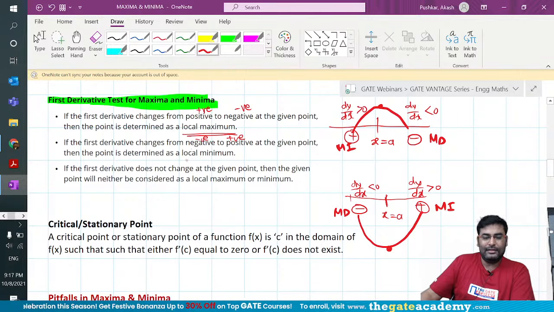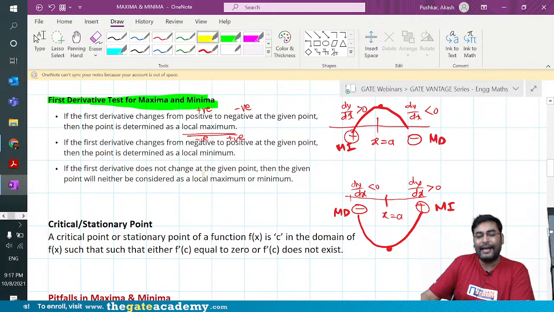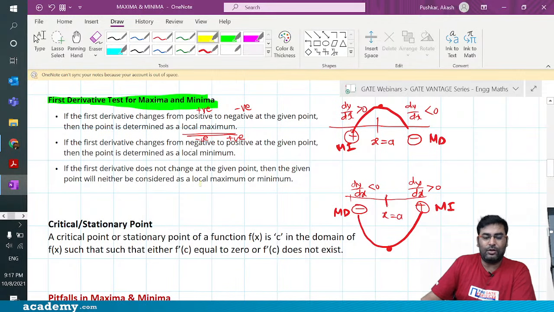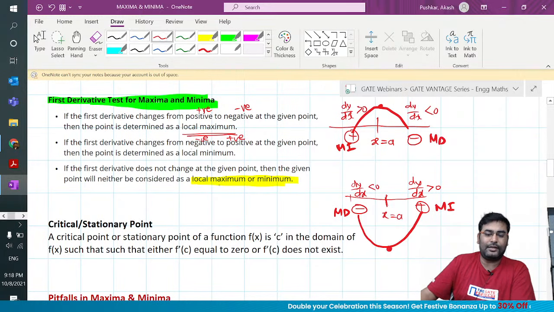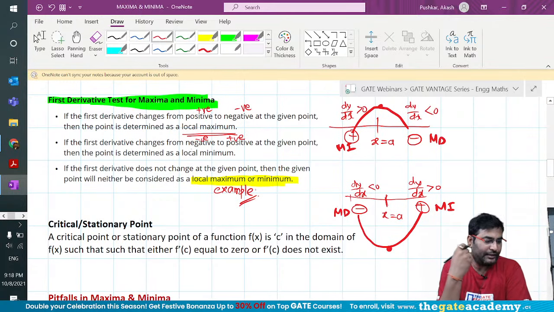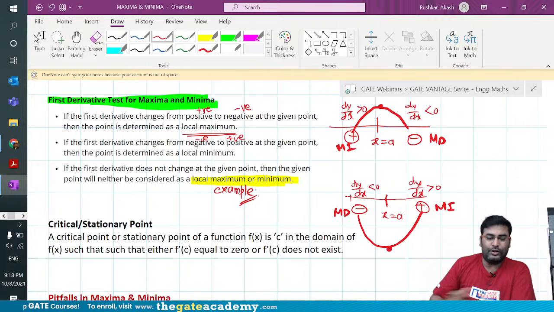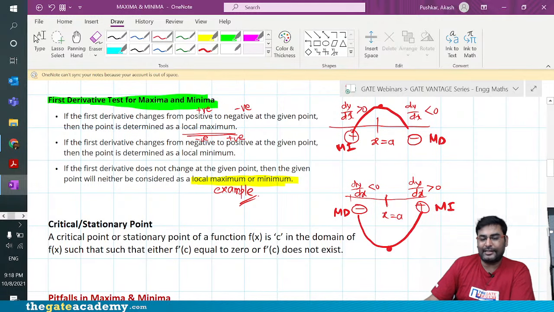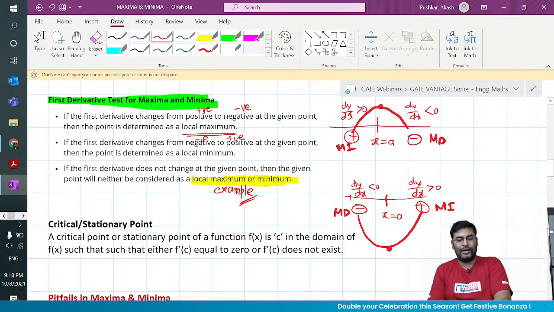Okay. And then the last result: if the first derivative does not change at any given point, then that point will not be considered a local maximum or minimum. Anybody can give me an example here? Mojesh, Niranjan, what do you guys think? What is the answer for the third point I am making? If your MI or MD is not changing, it is consistent, right? What would be an example where you will find neither a maximum nor a minimum?